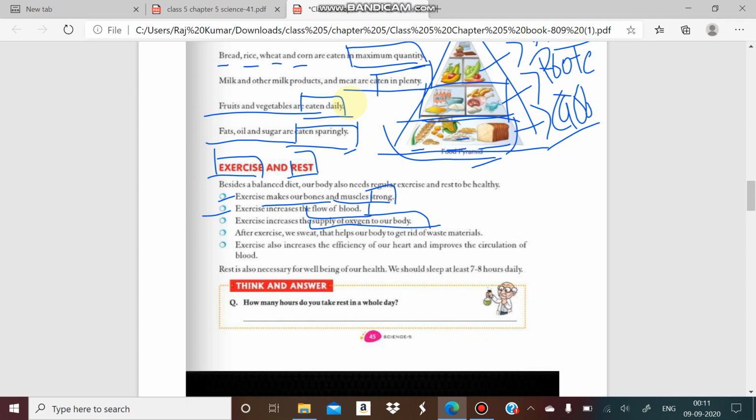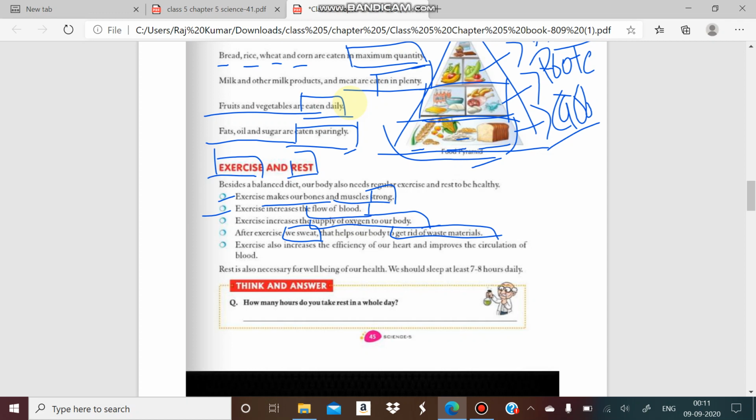And another thing, after exercise we generally get sweat, and in the sweating process certain waste materials come out from our body. So when the waste materials come out from the body, we can say our body is healthy, because it is removing some waste materials from our body in the form of sweat.